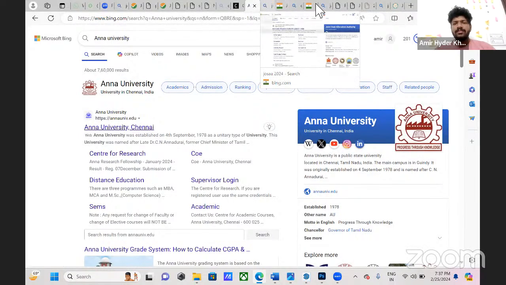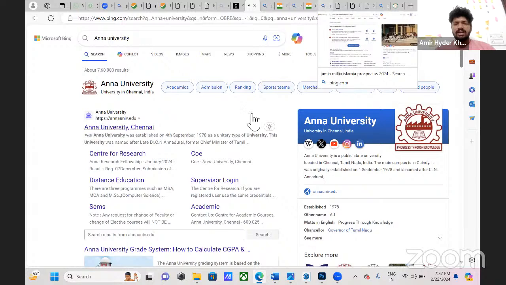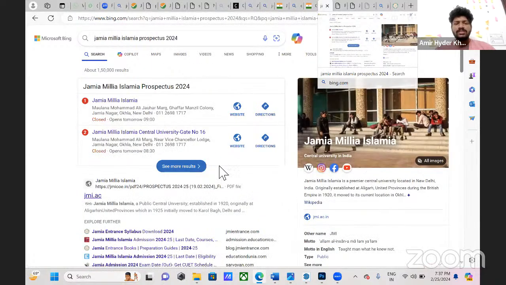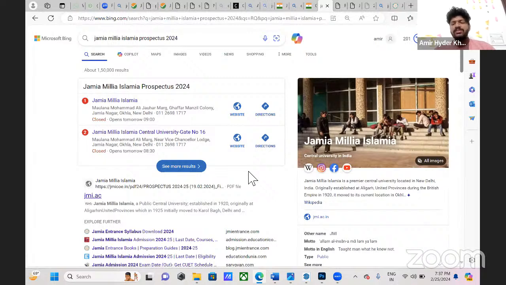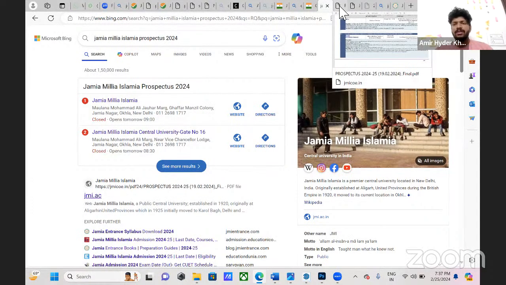And next, I will be suggesting Jamia Millia Islamia, which is located in New Delhi. This is also one of the cheapest colleges in India, based on fees, but it's in the top 10. All of these colleges which I'm showing are in the top 10. Jamia is very well reputed and it's growing year by year, and you have a very good chance here.